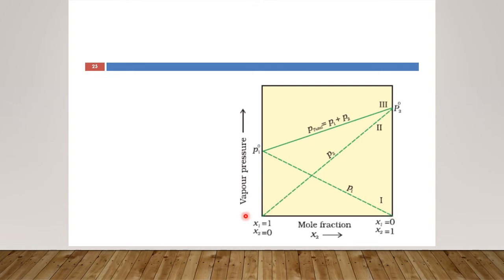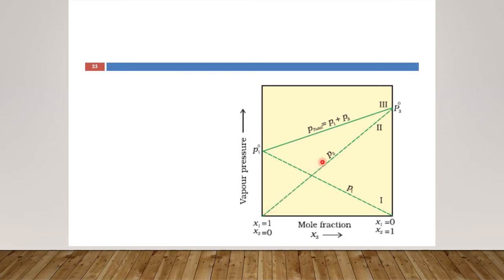Now for pure component 1 the partial pressure is P1 naught, and for pure component 2 the partial pressure is P2 naught here. Now when we are adding component 2 into component 1 and moving towards the right hand side, we will get a straight line here.